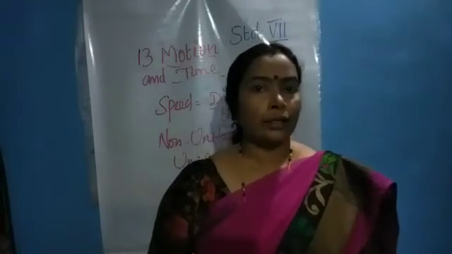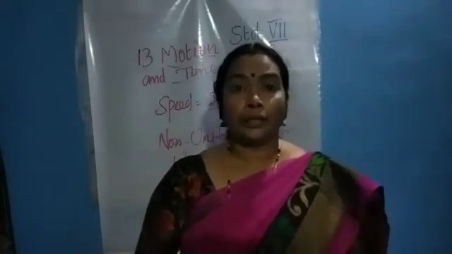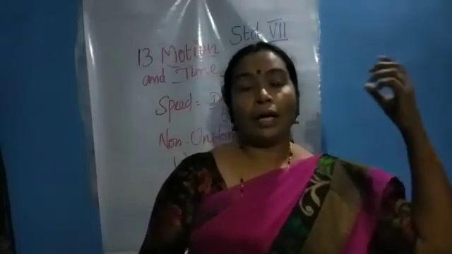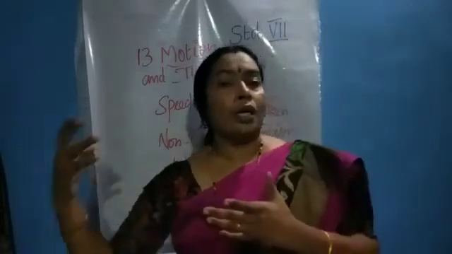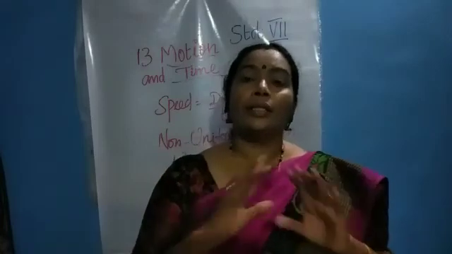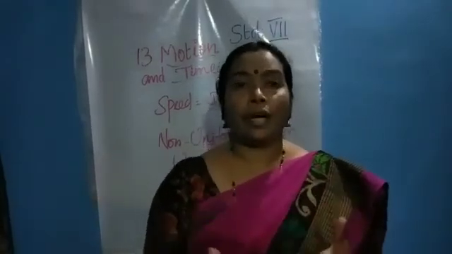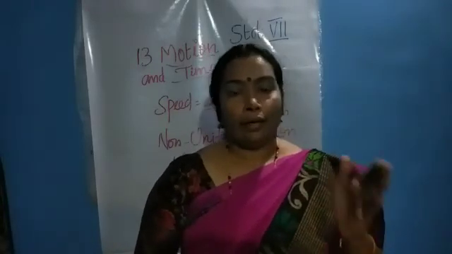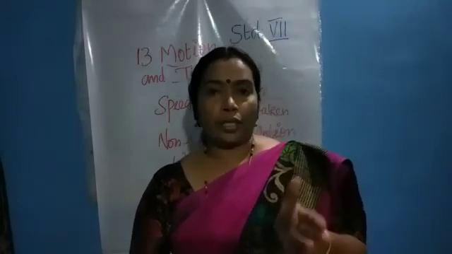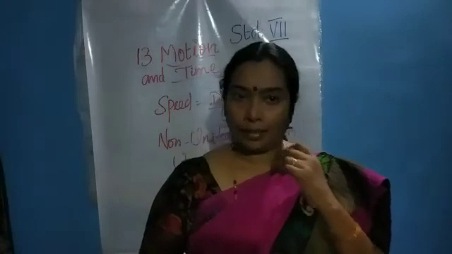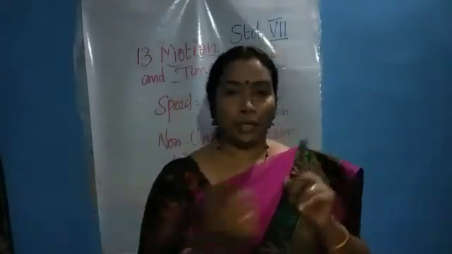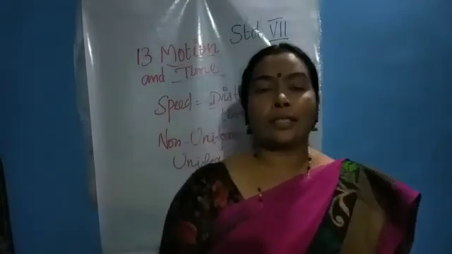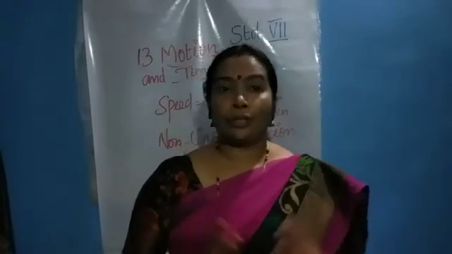And what about the year? How could they measure the year? They used the seasons. From the starting of one season to the ending of the same season, they said one year was completed. If we start from summer, there are a number of seasons: rainy season, spring, winter, autumn, then again summer. So from one summer to another summer, it is 1 year. Like that, our ancestors measured time only approximately.